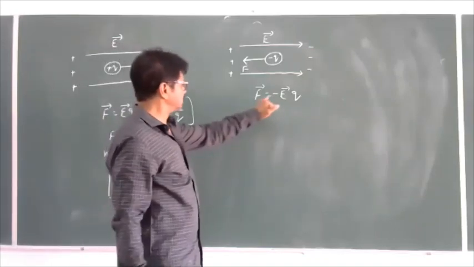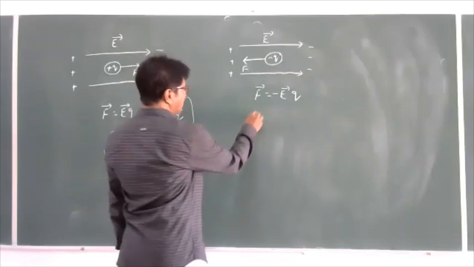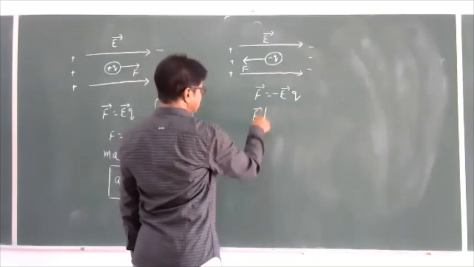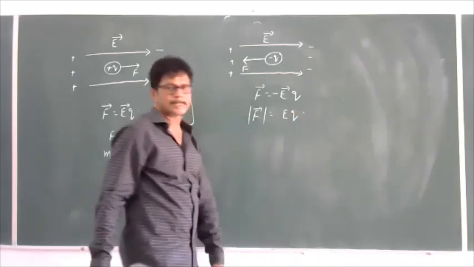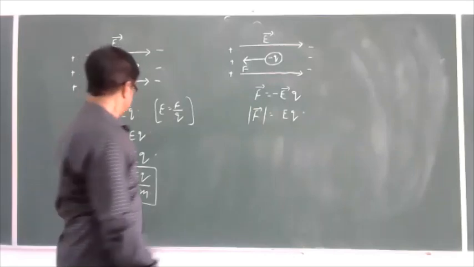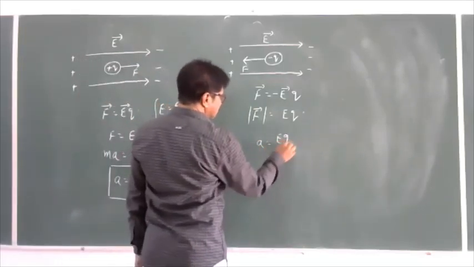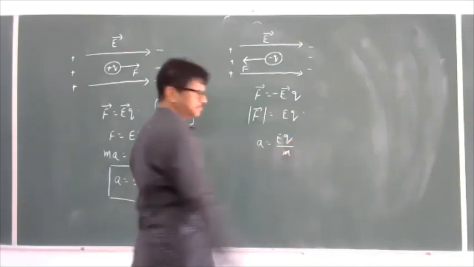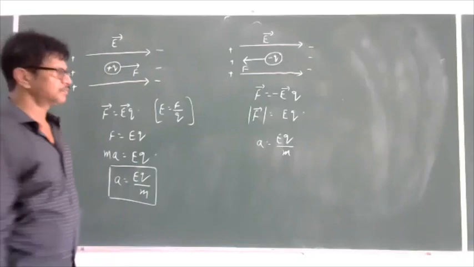F bar is equal to minus E bar into Q. If I go with the magnitude, it is equal to EQ. So here also A is equal to EQ by M.